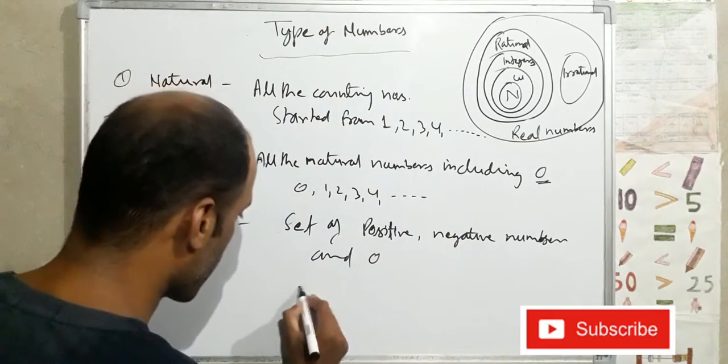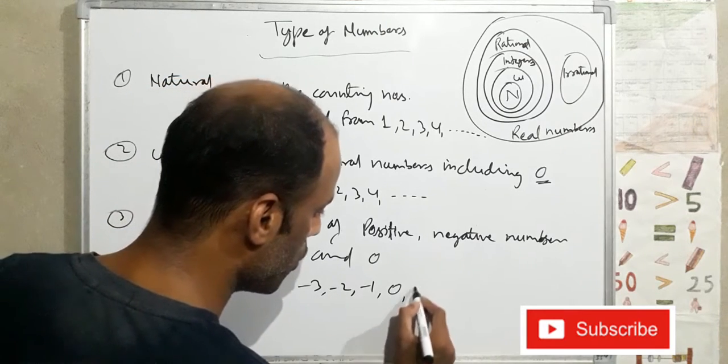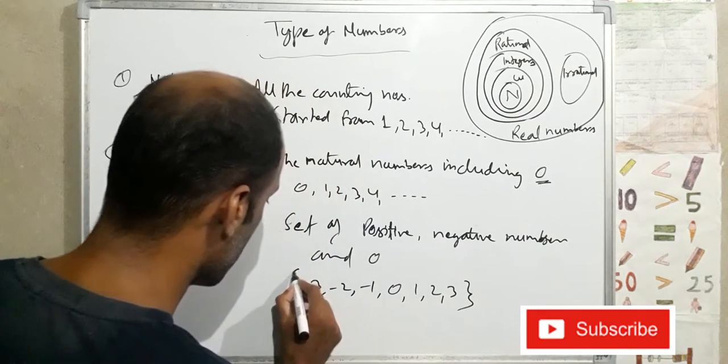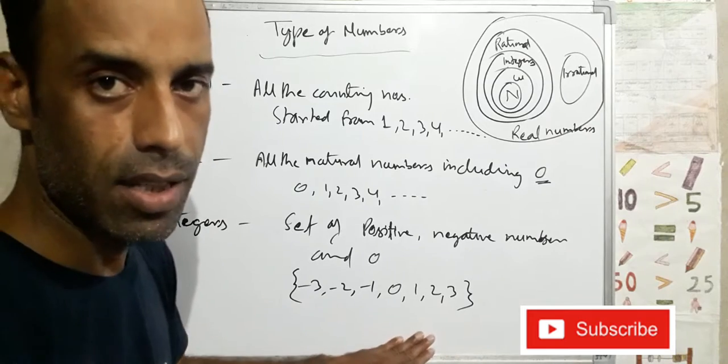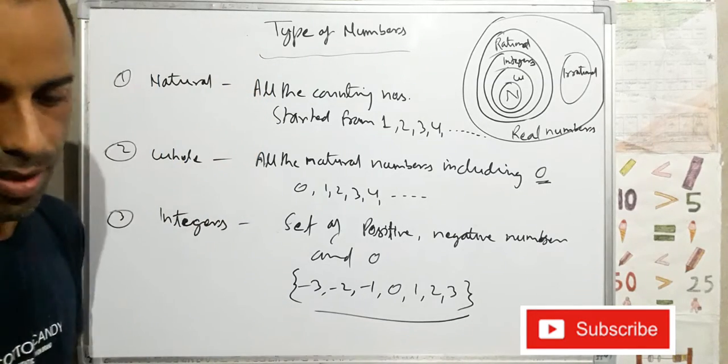Like here, -3, -2, -1, 0, 1, 2, 3. This is the collection of negative, positive and zero. This set is called integers.